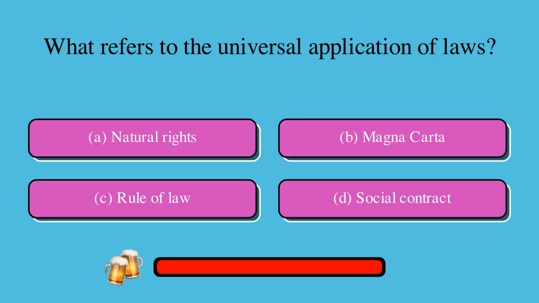What refers to the universal application of laws? Is it A, natural rights, B, Magna Carta, C, rule of law, or D, social contract? The correct answer is C, rule of law.